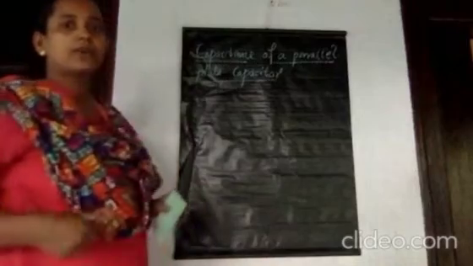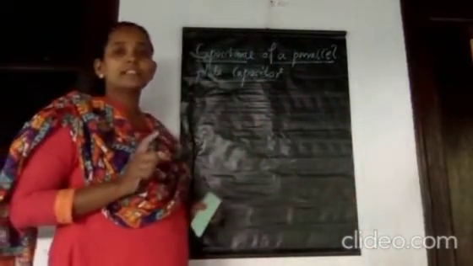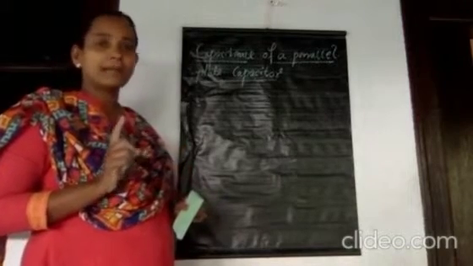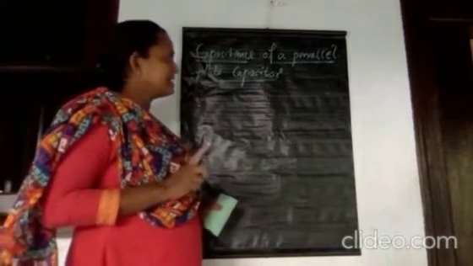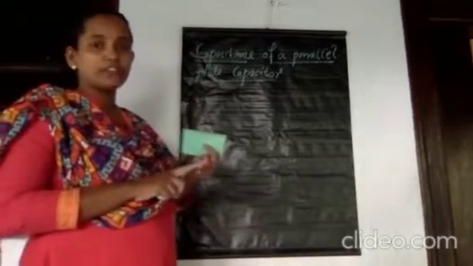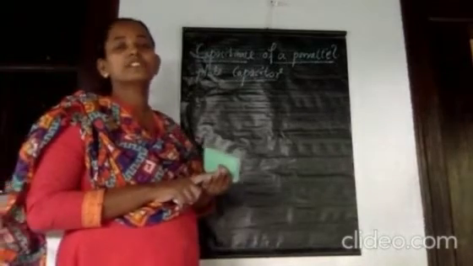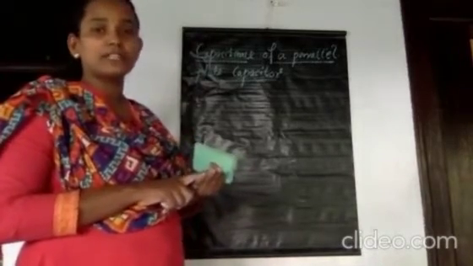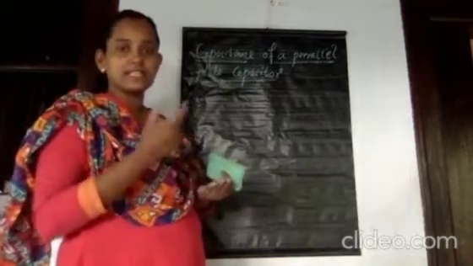Next we want to derive the expression for the capacitance of a parallel plate capacitor. There are different types of capacitors. Capacitance of a capacitor depends on the geometry of the capacitor, that means the shape and size, the distance of separation between the plates, and also the medium present in between the plates.